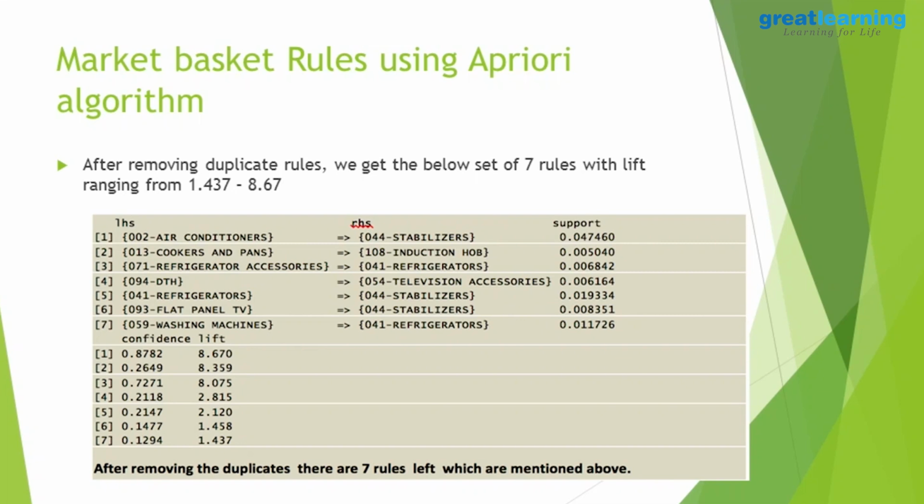Okay, thank you. Proceeding. Similarly, we can see that whenever a person buys cookers and pans, there is a 26% chance that he will also buy an induction hob. Now, this is not as obvious a condition as compared to air conditioner and stabilizers. So these 7 rules give us the data to keep the items together.